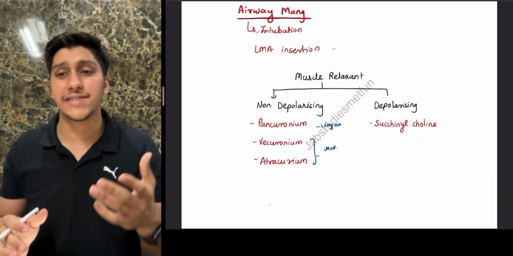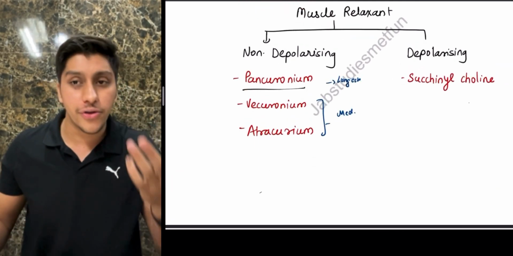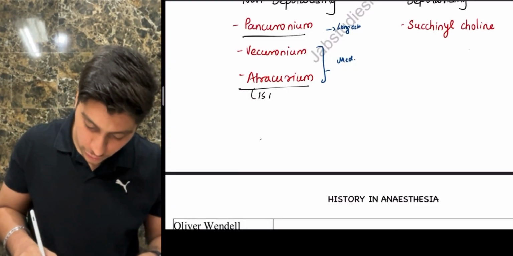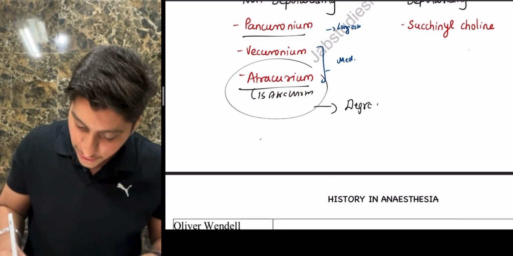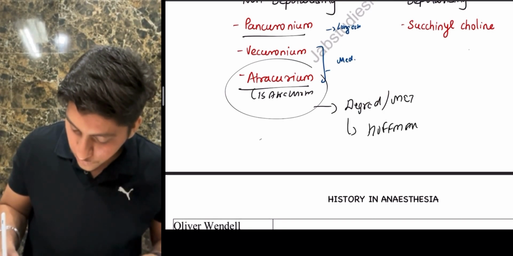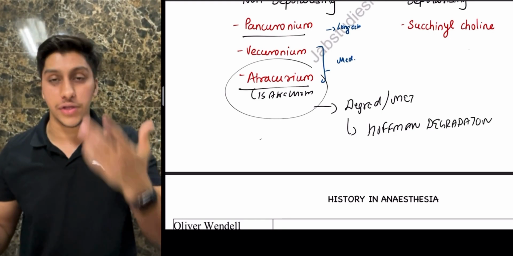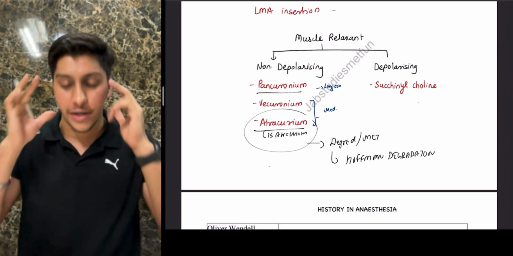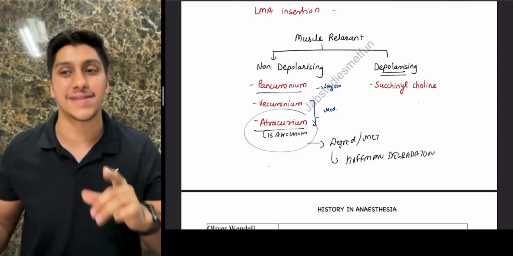Among non-depolarizing, you should remember drugs like pancuronium, and just another MCQ, pancuronium is the longest acting one. Okay, vecuronium and atracurium will be there. Two drugs, atracurium and cisatracurium, are the ones which are going to be degraded or metabolized by something which is known as Hofmann degradation. Okay, everything in detail we will be talking about in the further videos. I just want you guys to see this now. If you don't understand, it's okay. Next time when we discuss this in detail, it will be like a picture-type memory that you remember, yes, we talked about this. And in depolarizing, a very important one is going to be succinylcholine.